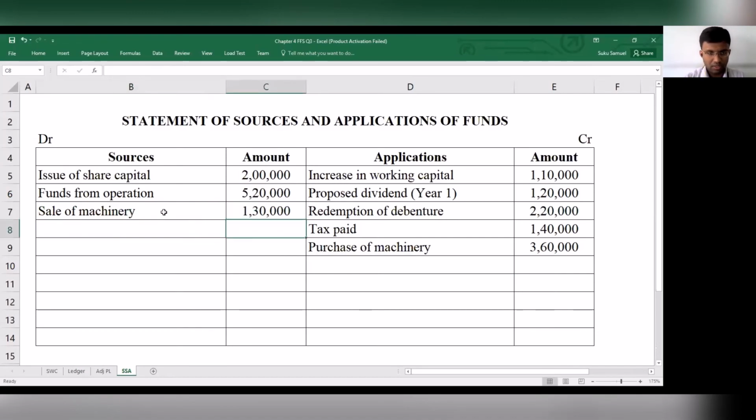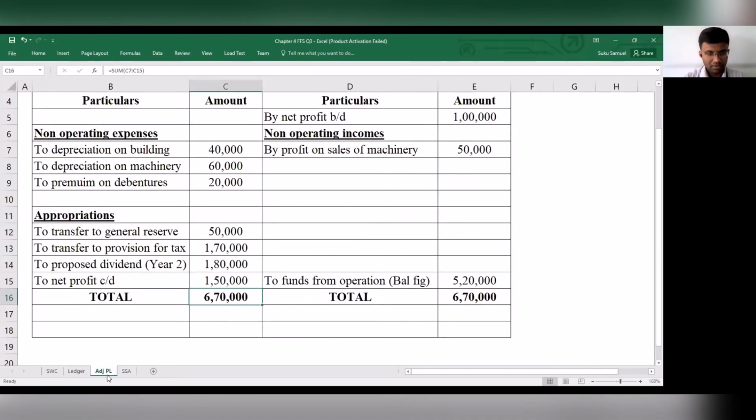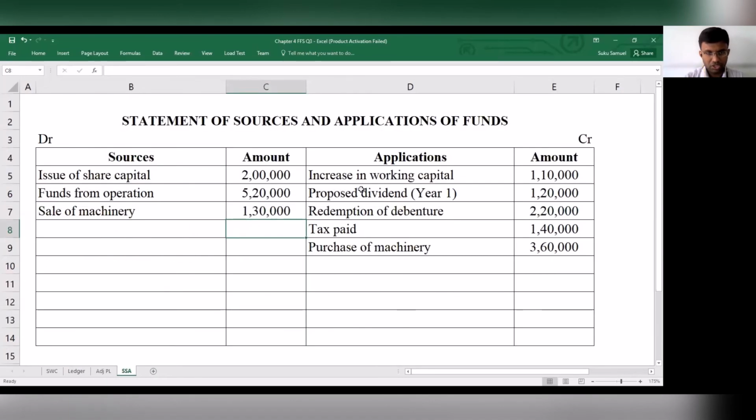That has been considered. Then funds from operation I've considered. Increase in working capital, that also I've considered. So I've considered pretty much everything. I just want to see if there's anything else that I've missed out.